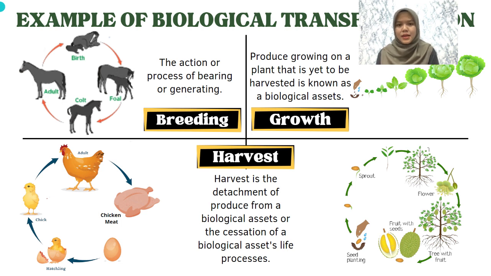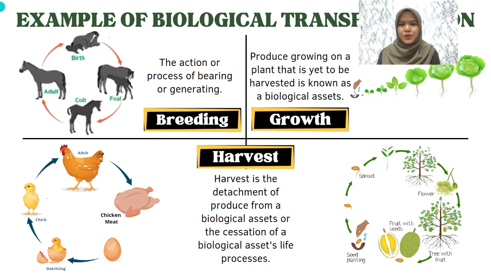For the right side, plant yields on unharvested plants are known as biological assets. The example given is cabbage. Cabbage is planted to grow and the harvest will be taken as agriculture produce.